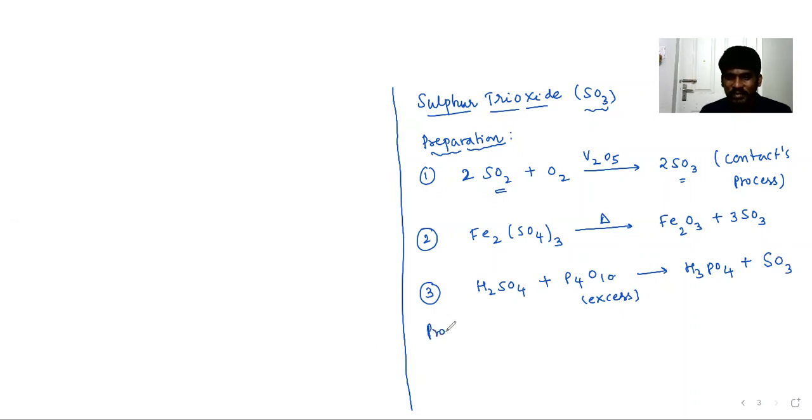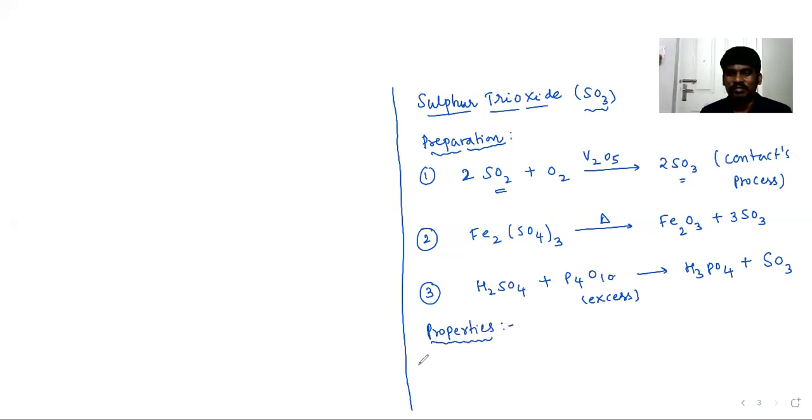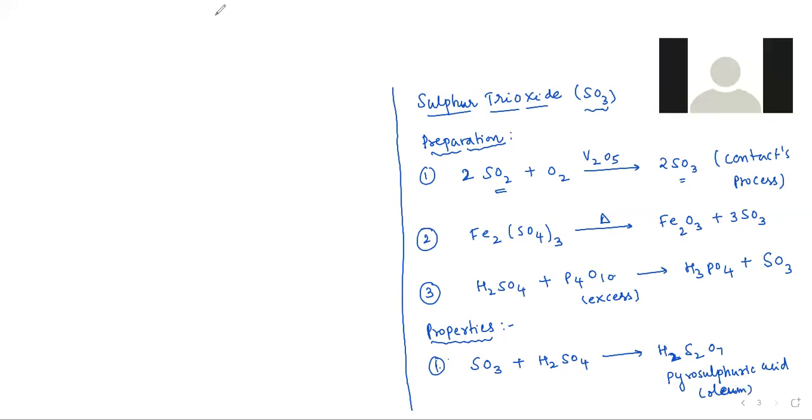Next, properties. Whenever SO3 reacts with H2SO4, it forms H2S2O7, which is nothing but pyrosulfuric acid, also said to be oleum.